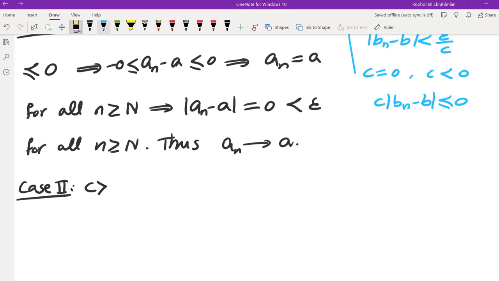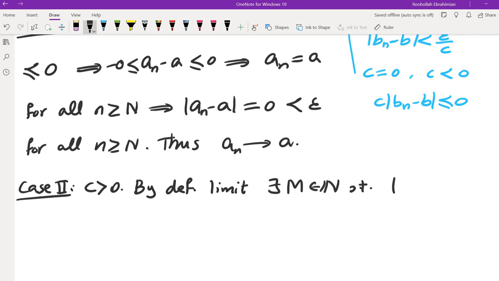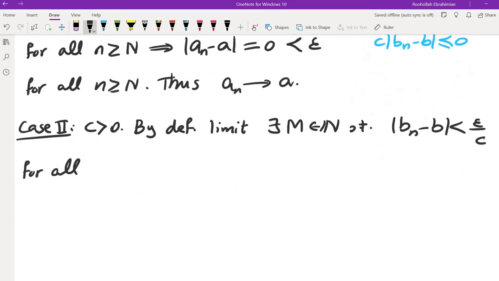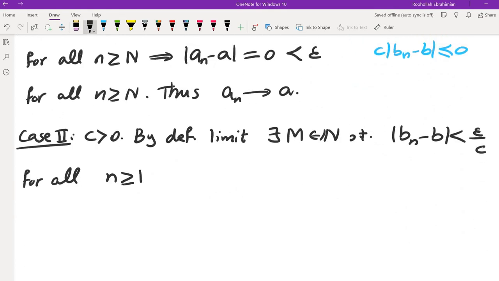By definition of limit, there is some integer M such that bn minus b is less than epsilon over c. If we go back here, we had epsilon over c, for all n greater than or equal to M.